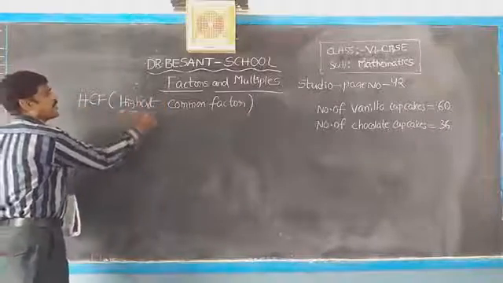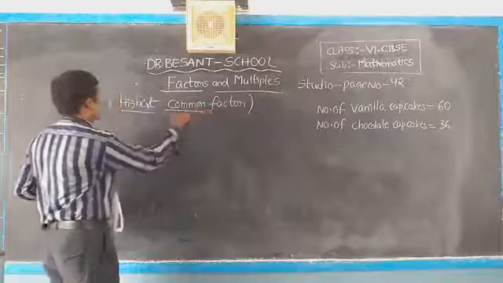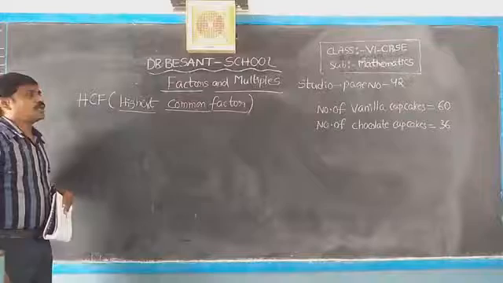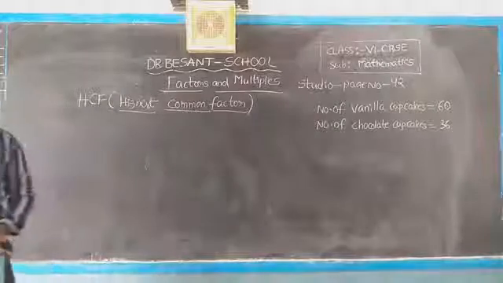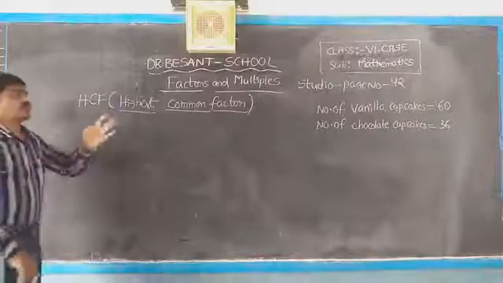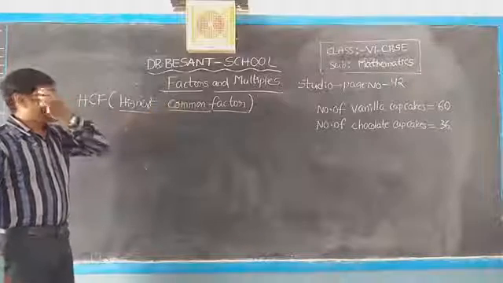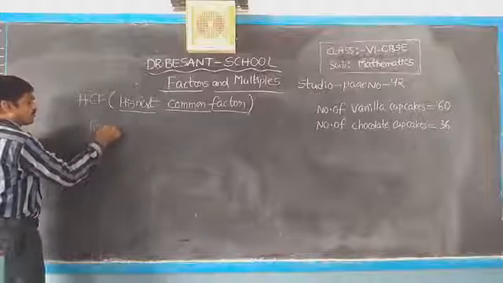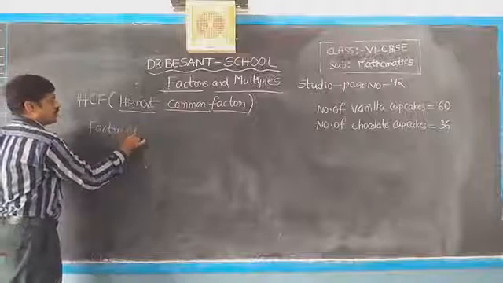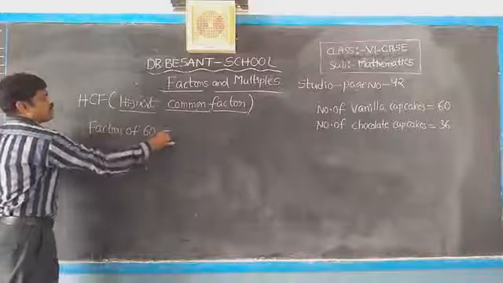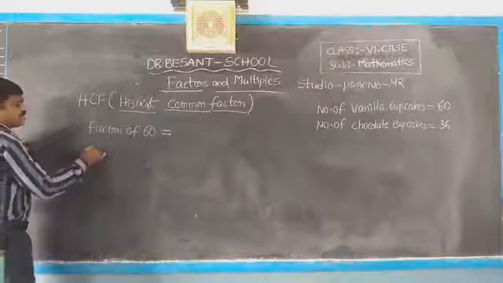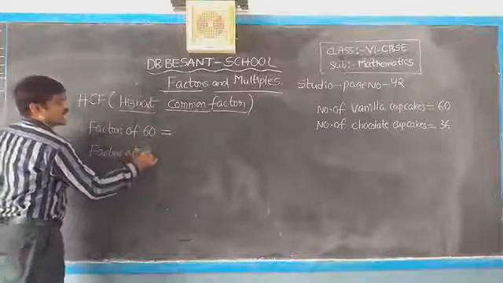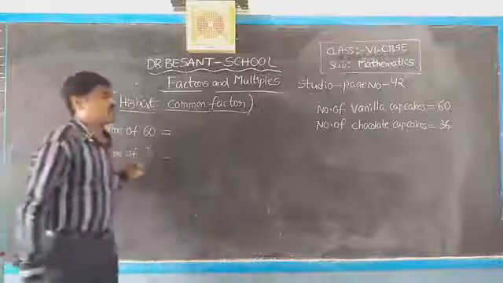H means highest, C means common, F means factor. So this is the method. Okay, now what we have to do? First of all, we have to find the factors of 60 and the factors of 36. These two we have to find.